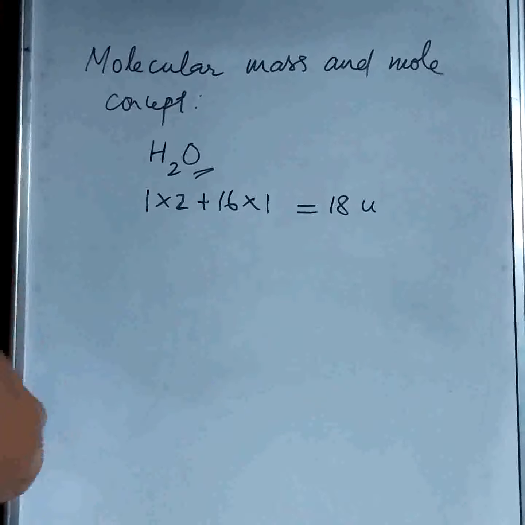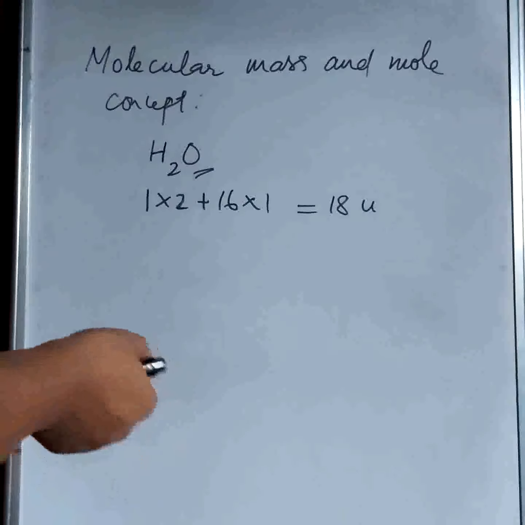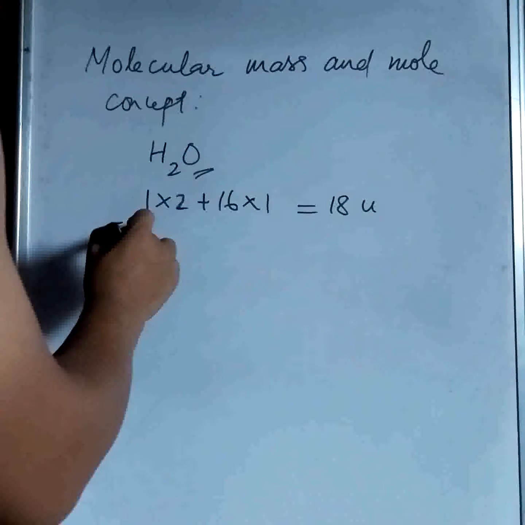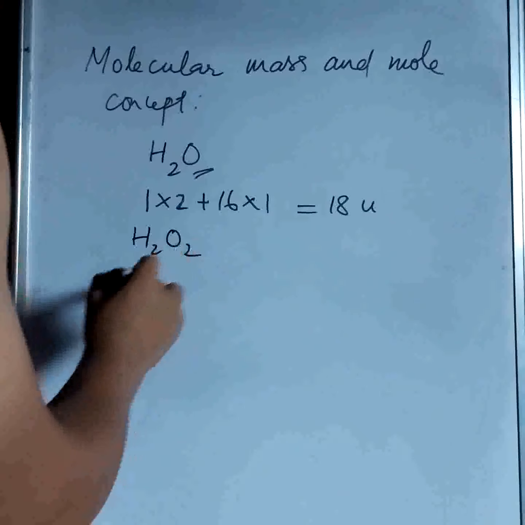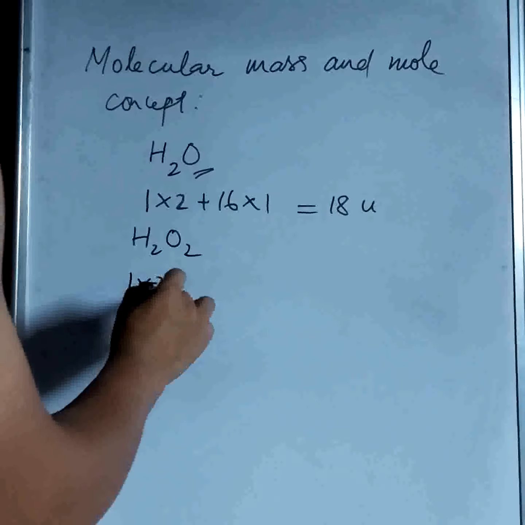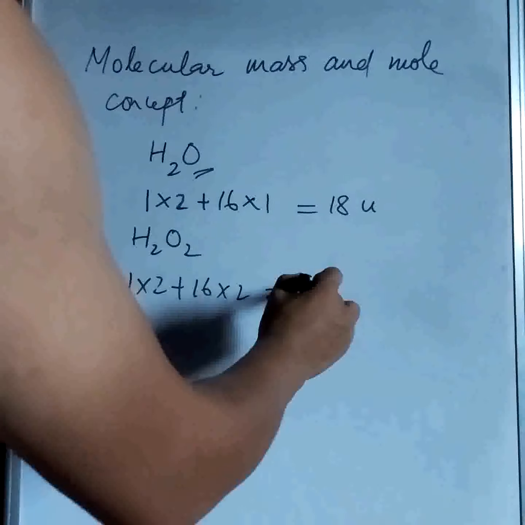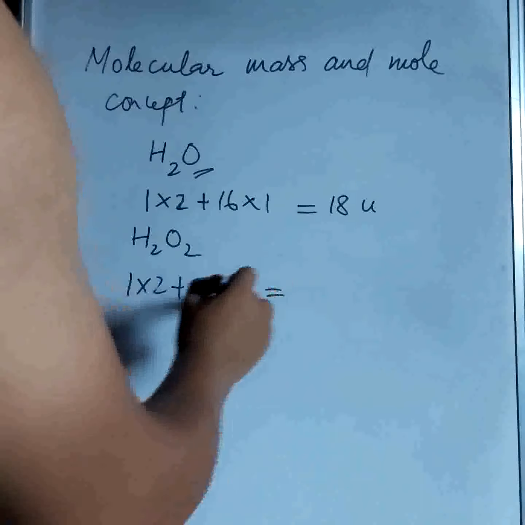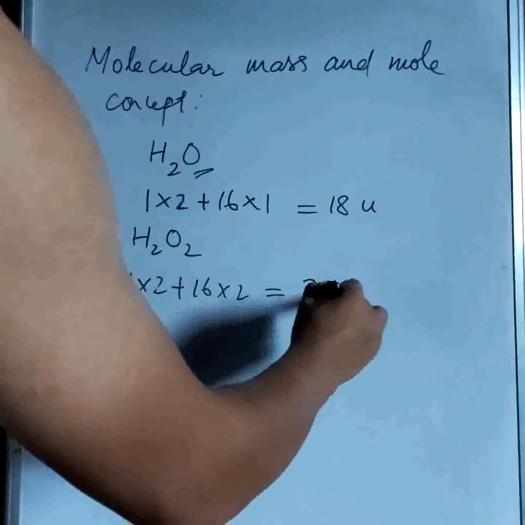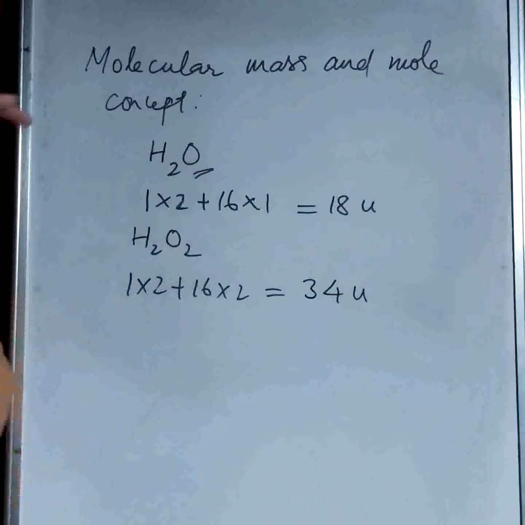We can take another example, like hydrogen peroxide, H2O2. So 1 into 2 plus 16 into 2, which gives us 2 plus 32, it's 34 units. That is how we calculate the molecular mass of different molecules or compounds.